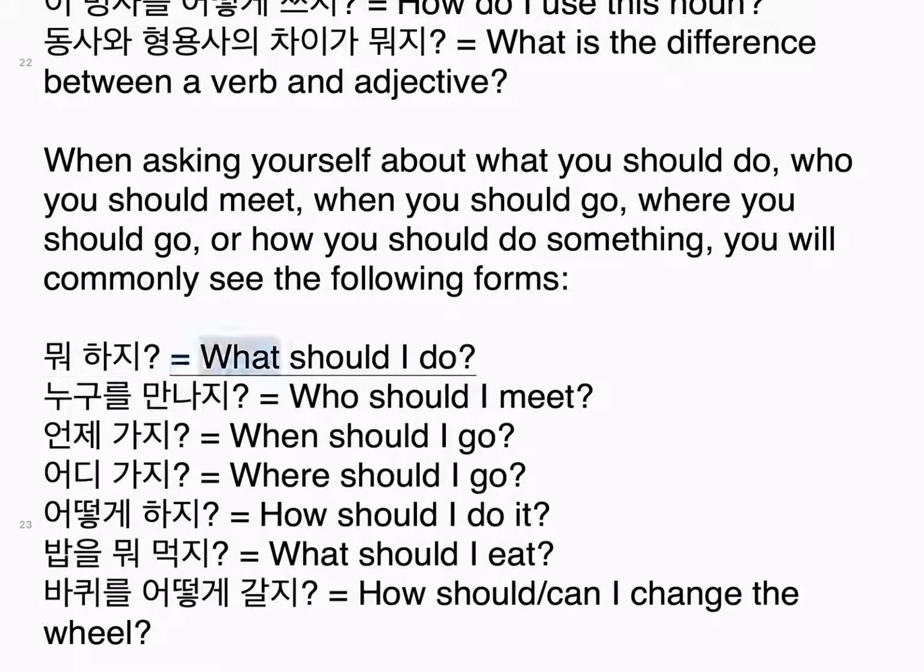뭐 하지? What should I do? 누구를 만나지? Who should I meet? 언제 가지? When should I go? 어디 가지? Where should I go? 어떻게 하지? How should I do it? 밥을 뭐 먹지? What should I eat? 바퀴를 어떻게 갈지? How can I change the wheel?